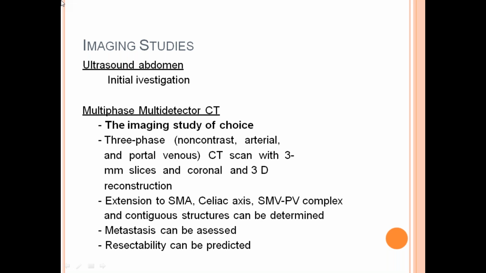Three-phase: non-contrast, arterial and portal venous. CT scan with 3 mm slices, coronal and 3D reconstruction.